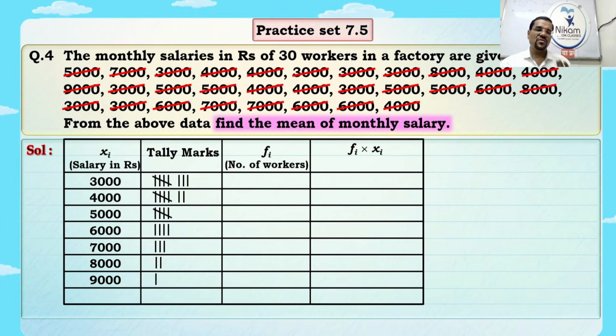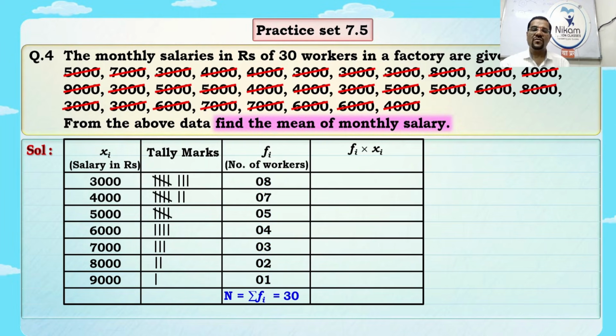Now this is over. Every time you draw a tally mark, mark it with a pencil. Now count this. The first group for 3,000 is a group of 5 plus 3, which is 8. Then 5 plus 2 is 7, then 5, then 4, 3, 2, 1. Now do the sum of all these, which is the frequency: 8 plus 7 is 15, plus 5 is 20, plus 4 is 24, plus 3 is 27, plus 2 is 29, plus 1 is 30.